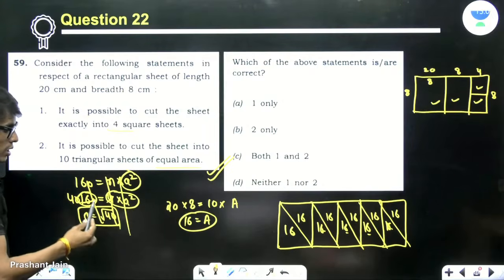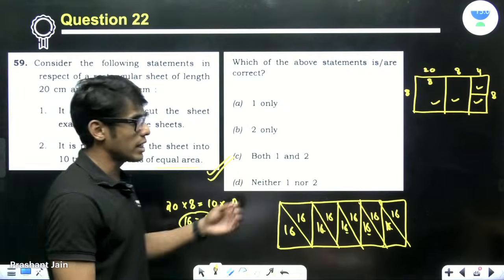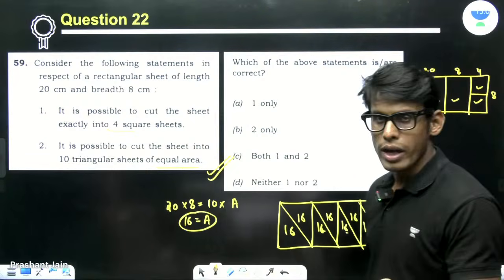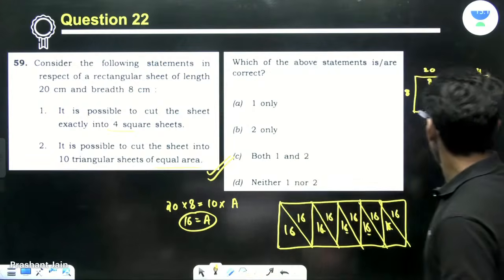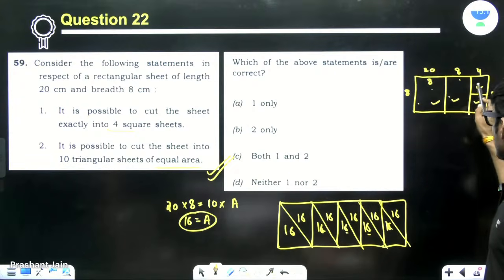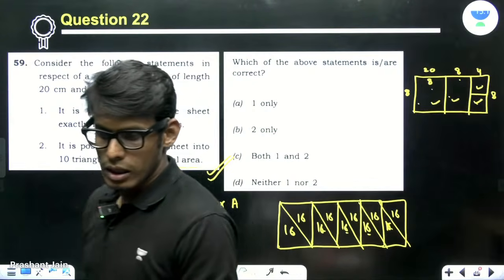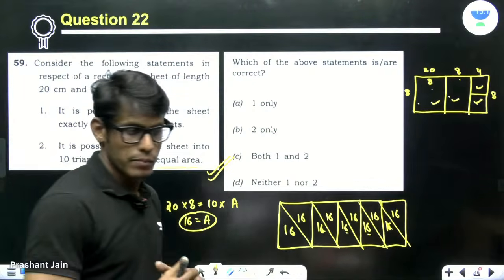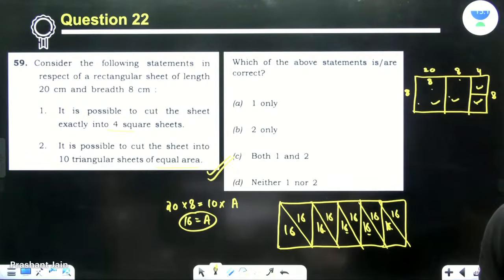Right? So 160 times. But this was incorrect. Actually, it was saying simply, can I cut it into 4 square sheets? These 4 square sheets can be of different dimensions. So one is 8 cross 8, one is 8 cross 8, one is 4 cross 4, one is 4 cross 4. Right? I hope I'm making sense, guys.